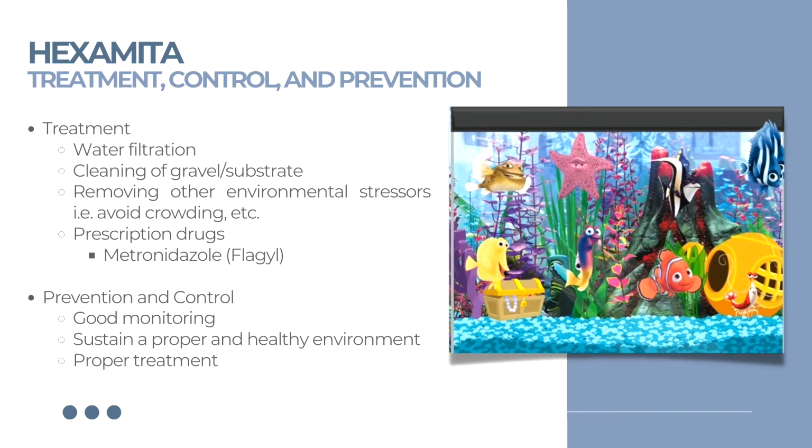As mentioned, poor environmental conditions influence the prosperity of Hexamita, which is why in order to kill or prevent them, it is highly suggested that the environment must be properly restored and cleaned. Aquatic environments such as aquariums need biofilters or just water being cleaned a couple of times. For infested animals, metronidazole is the prescribed drug, taken orally or through bath immersion when the organism cannot ingest anything. Other preventive measures include sustaining a proper and healthy environment for the organisms and good monitoring.